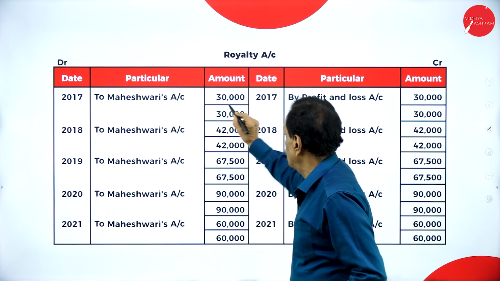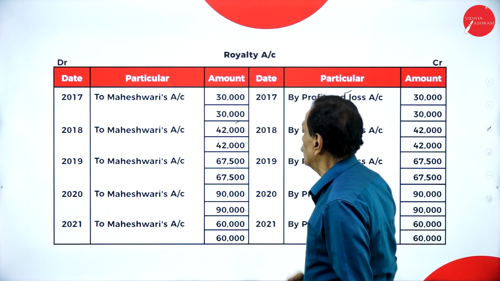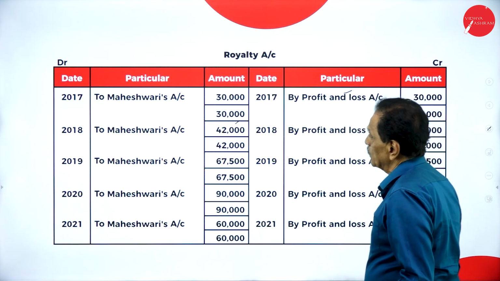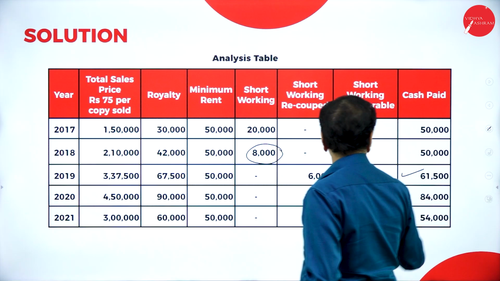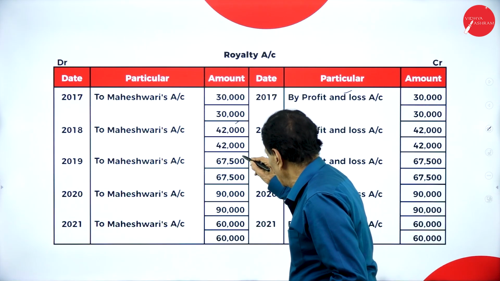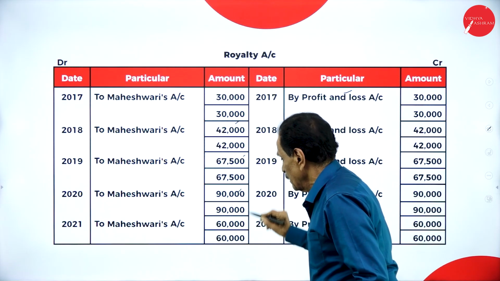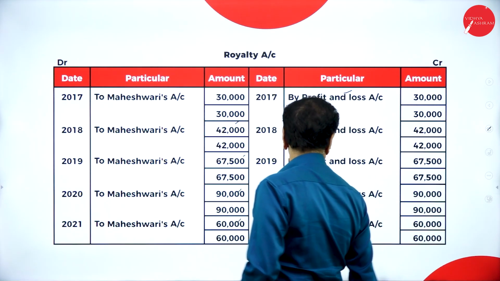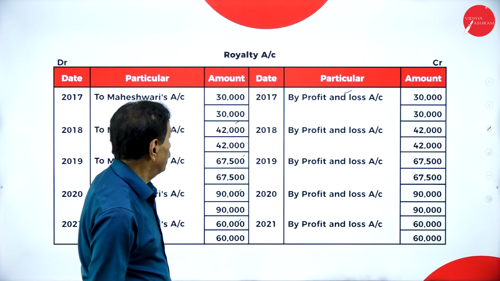Royalty to Maheshwari, 30,000, by profit and loss account. To Maheshwari, how much are you payable? 42,000 here. Royalty: how much here? 30,000. Second year, 42,000. Third year, 67,500. Fourth year, 90,000. Next year, 60,000. Transfer only to the profit and loss account.